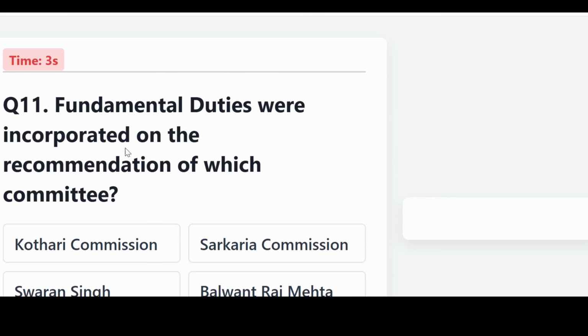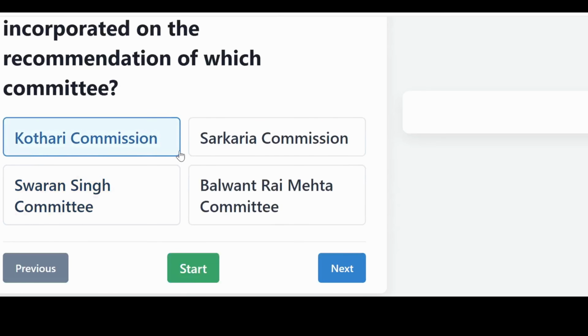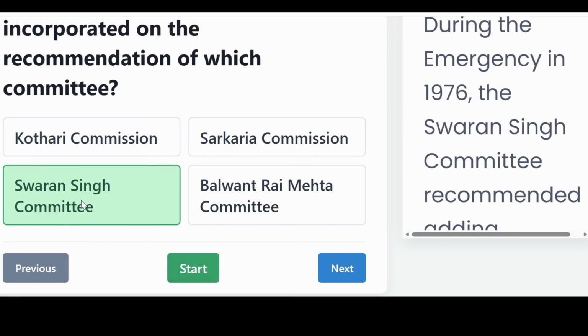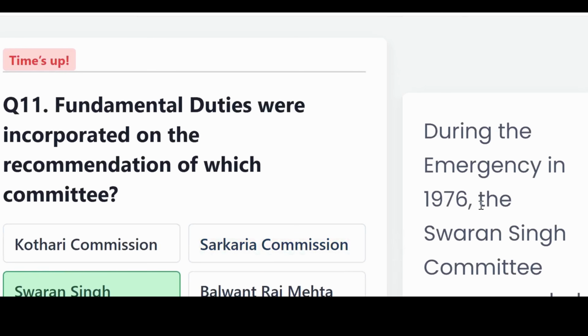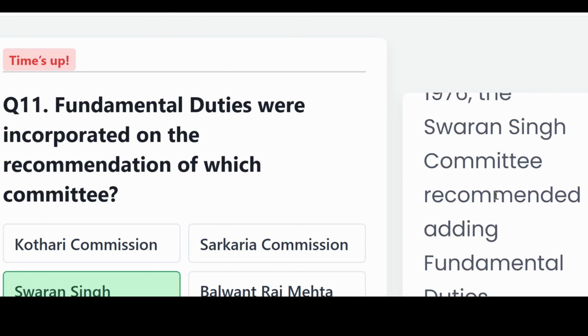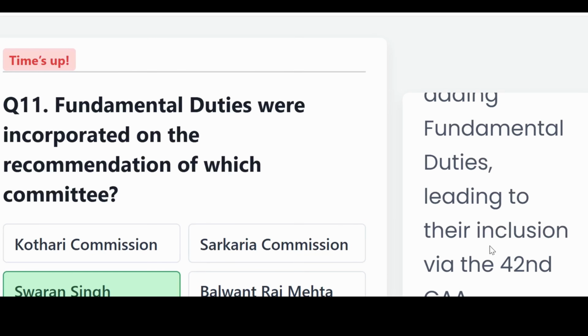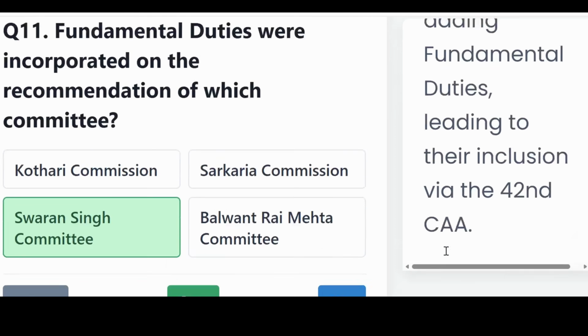Fundamental duties were incorporated on the recommendation of which committee? Is it the Kothari Commission, Sarkaria Commission, Swaran Singh Committee, or Balwant Rai Mehta Committee? And the correct answer, Swaran Singh Committee. During the emergency in 1976, the Swaran Singh Committee recommended adding fundamental duties, leading to their inclusion via the 42nd CAA.